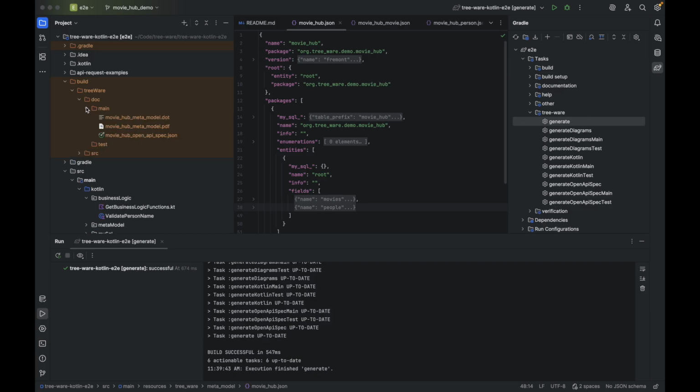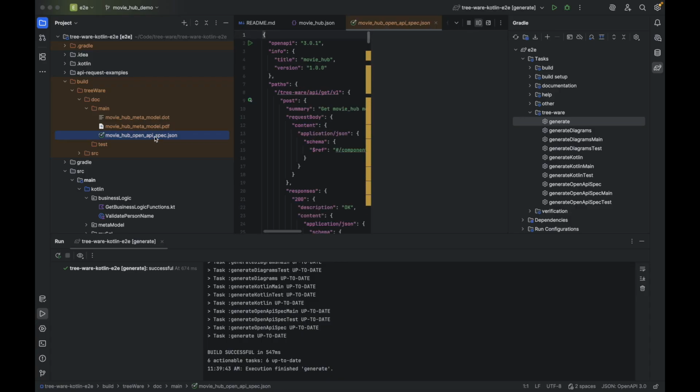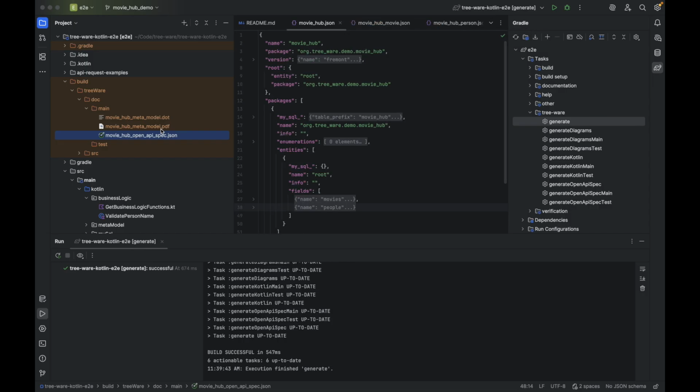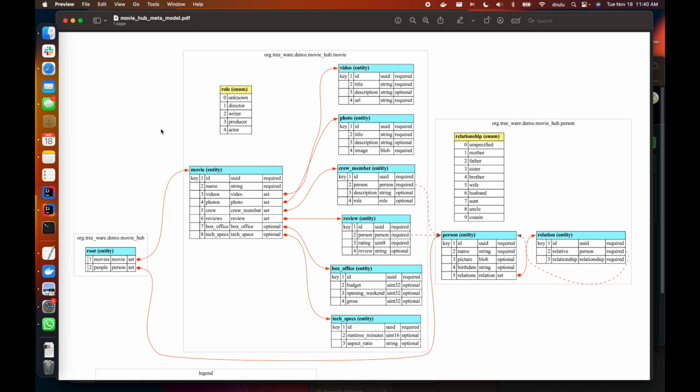The doc directory contains an OpenAPI spec. This is a stopgap measure. Eventually there will be an API navigator that helps you navigate the APIs and make set and get requests. It also generates a UML diagram as shown here.